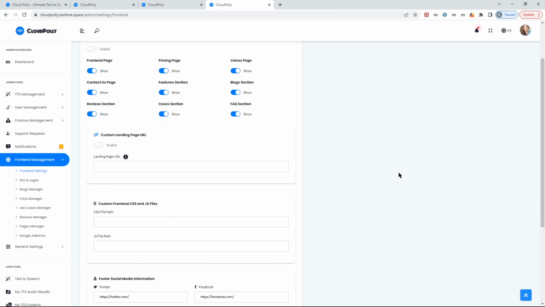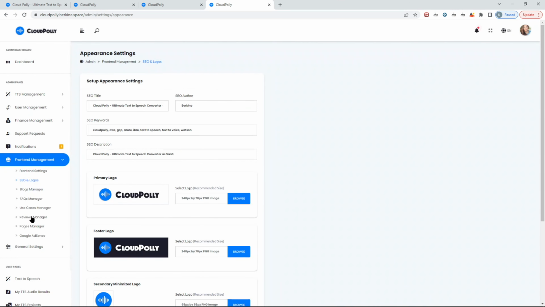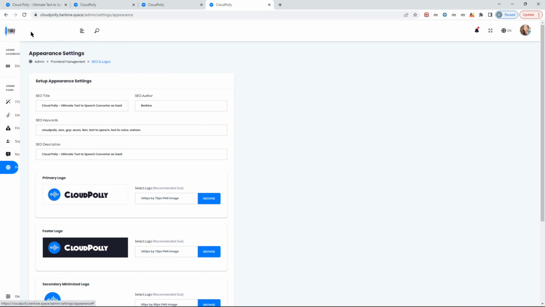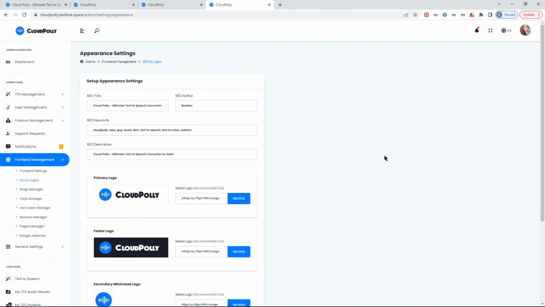You can disable them if you want, and you can completely redirect the front end to some other URL if you want. You can also include custom CSS files or JS files. The SEO part is there, and you get it. All the features can be configured from one place. That's it. You can also search for your results, but play around with the demo.